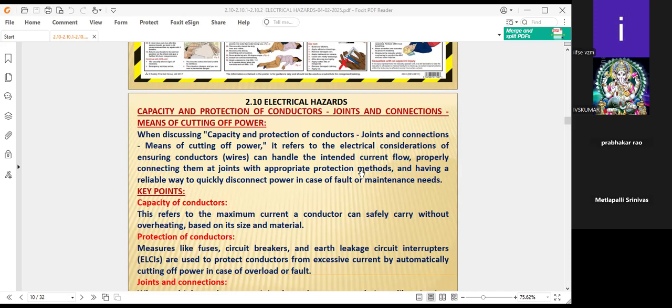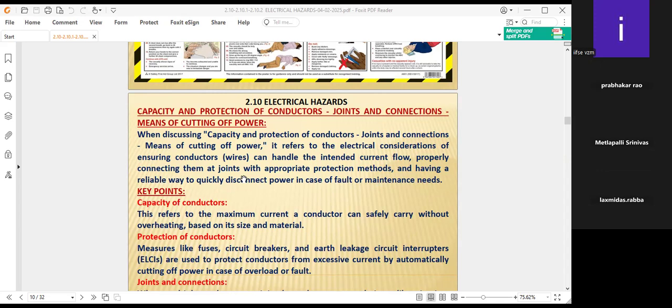If anything is unprotected, definitely we cannot keep the people safe. Having a reliable way, where protection methods are there, disconnection is very easy also. If the protection is not healthy, disconnecting power is also very difficult. That's why where the joints are there, protection methods must be employed, then only can we quickly disconnect the power in case of power fault or maintenance concern.